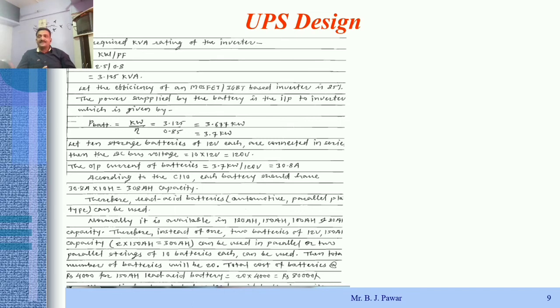That's why that power requirement is taken as the rating of the inverter, which we just calculated as 3.125 kVA, and that's why the power taken from the battery comes as 3.7 kilowatt.